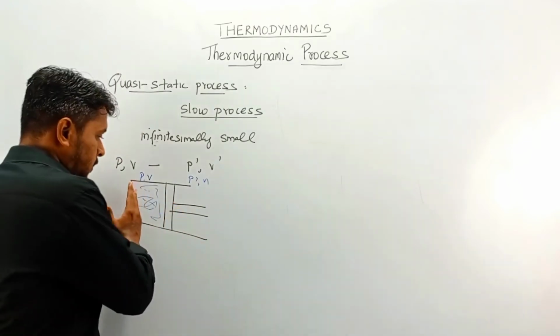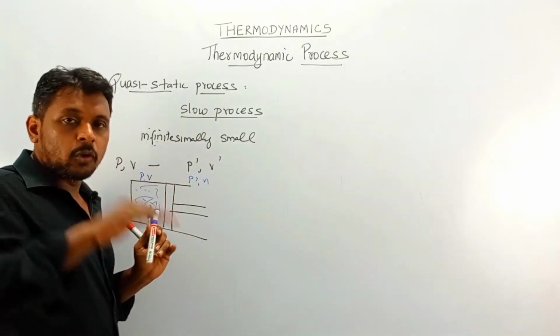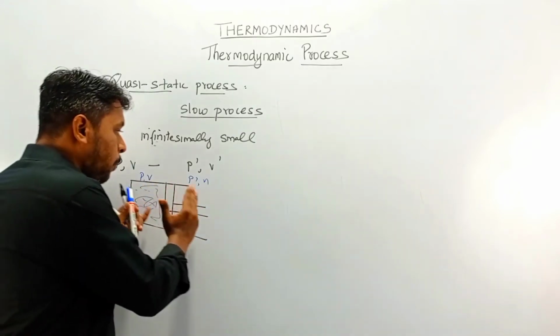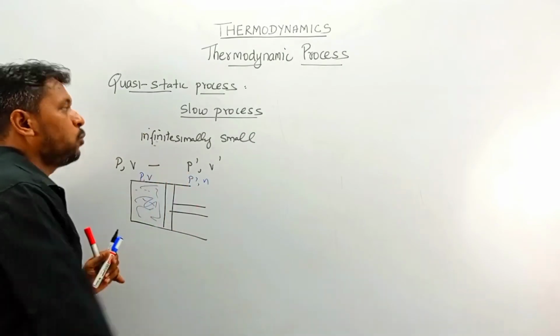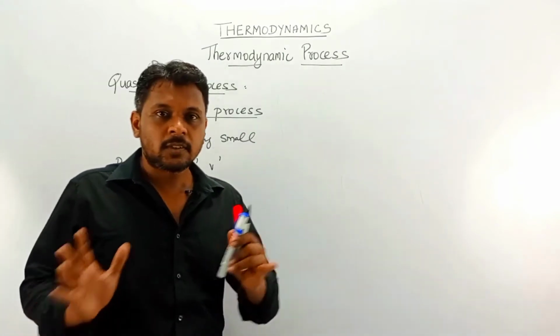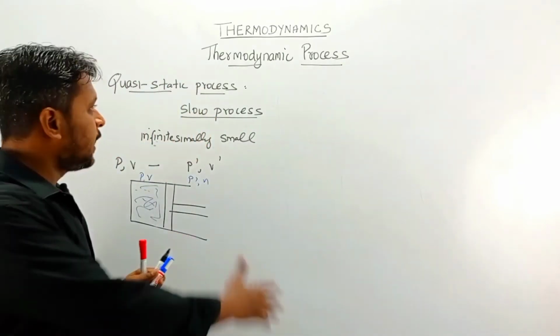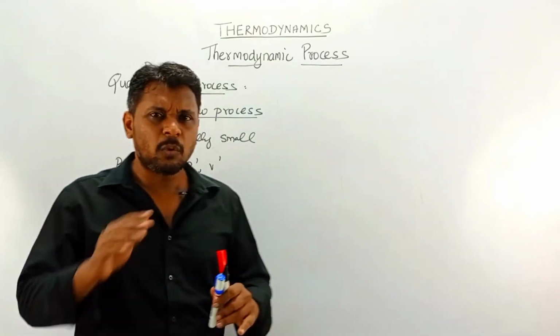The process is being done that slowly. At every point the equilibrium is maintained to reach from P to P dash. Such a process we call the quasi-static process, a very slow process.